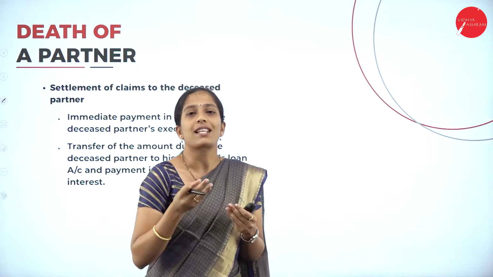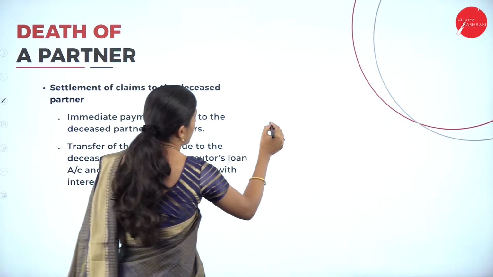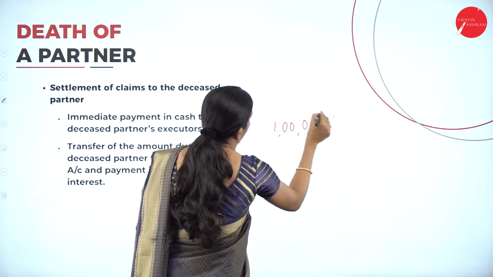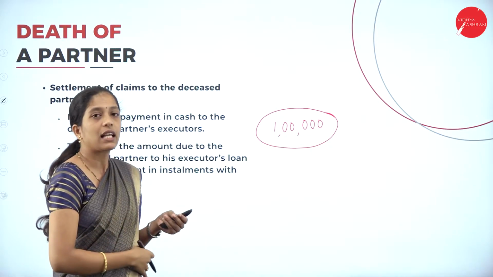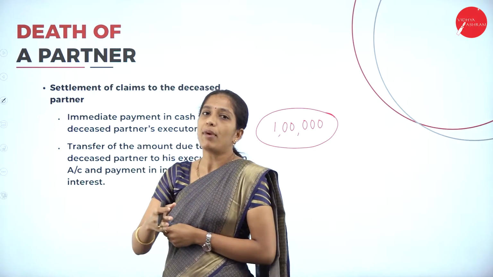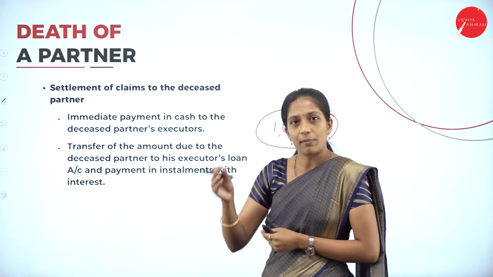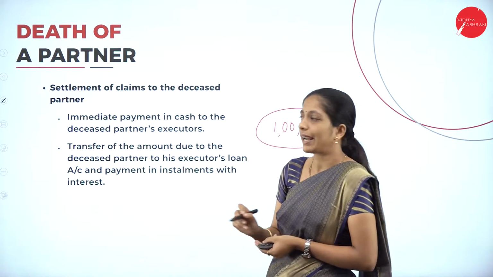So how can that settlement be made? For example, the amount of the deceased partner to be paid is rupees 1 lakh. How will this 1 lakh be given to his executor? There may be two ways. The first way is immediate payment in cash.